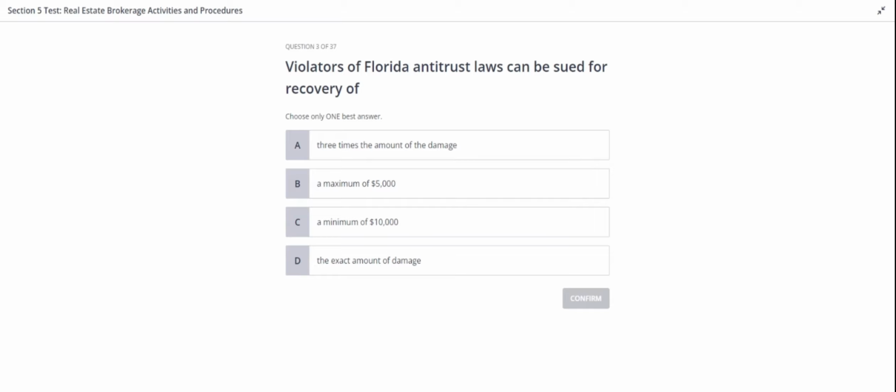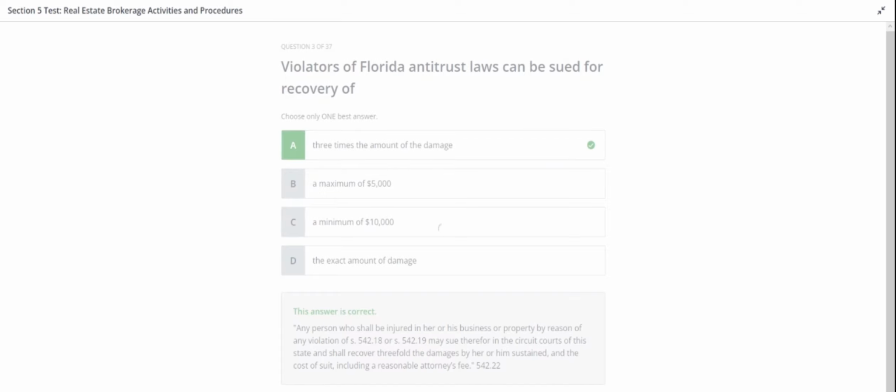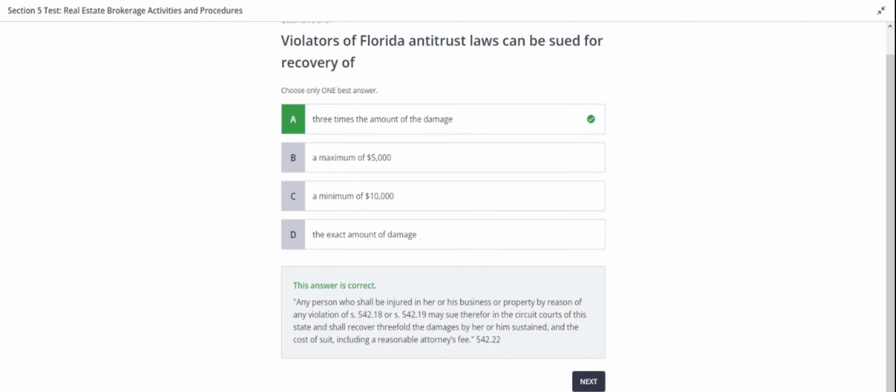Alright. The answer for this one is going to be Option A, 3 times the amount of the damage. Any person who shall be injured in her or his business or property by reason of any violation of S. 542.18 or S. 542.19 may sue therefore in the circuit courts of this state and shall recover threefold the damages by her or him sustained, and the cost of suit, including a reasonable attorney's fee.